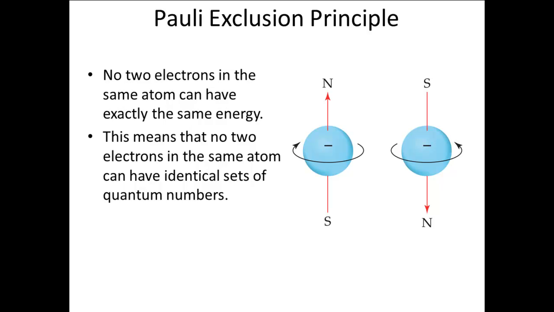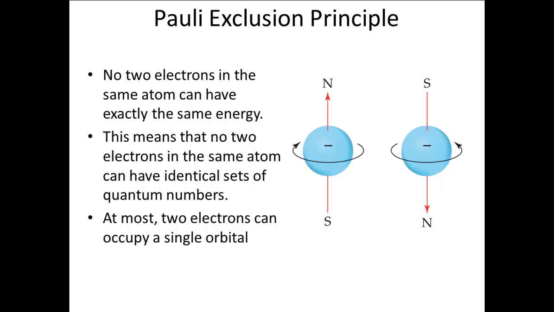In addition, since the first 3 quantum numbers identify an orbital, and the 4th can have only 2 possible values, this also means that at most 2 electrons can occupy an orbital.